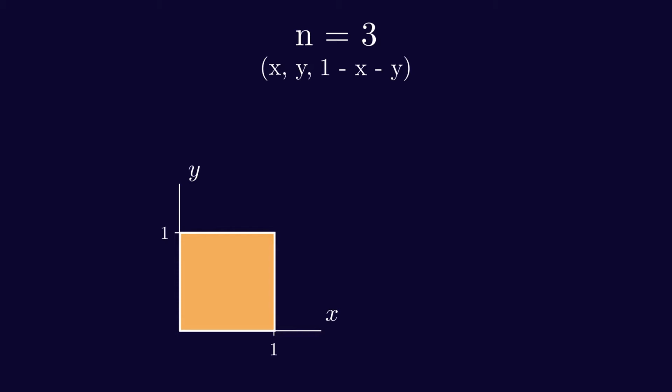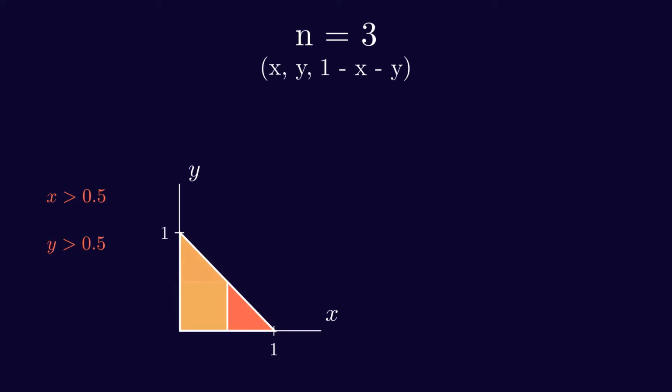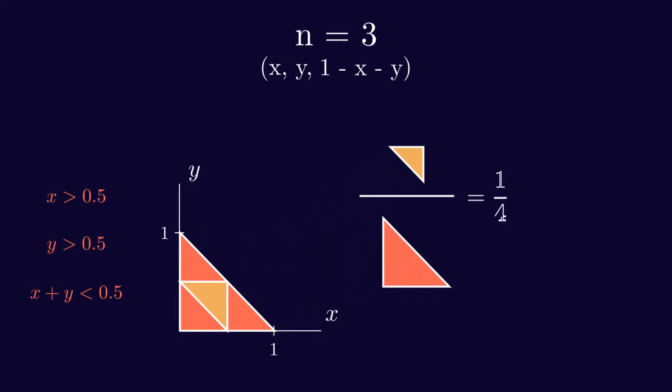If the sum of x and y is bigger than 1, the third number will be negative. We don't want that, so I will cut this square with the line x plus y equals 1 and get rid of the unwanted piece. The area of the resulting triangle will be our possible outcomes. To find the desired outcome, exclude the areas where x is bigger than a half, where y is bigger than a half, and where the third number is bigger than a half. The remaining area is 1/4 of the previous area. Here we found the answer for the n equals 3 case.